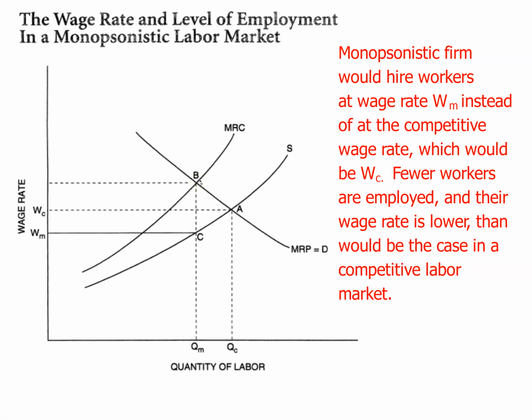But in a perfect competition, you'd be at where supply meets demand. But in a monopsony where you have significant market power over labor, you would actually hire fewer people and you would pay them less. Why? Because you have market power. And so you'd actually be paying them at C. Well, why would you do that? Why would workers come to work for you at C? Well, because you have market power. And maybe you're the only game in town.